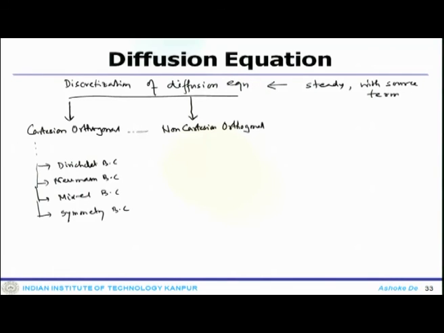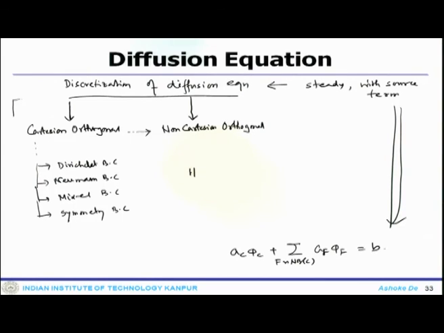So, this is a one step improvement, and the same thing we repeated. We looked at the implementation of boundary conditions, because essentially from here the discretization process gives us back a discrete equation in a generic form. That means it gives us back the equation AC phi C plus the sum over neighbors F of AF phi F equals BC.